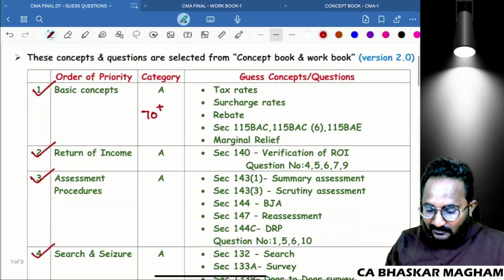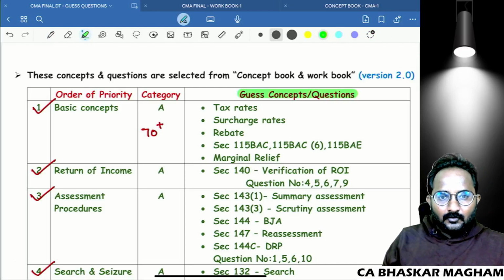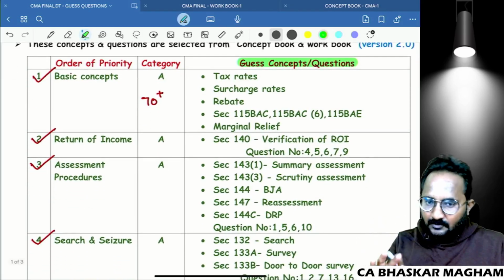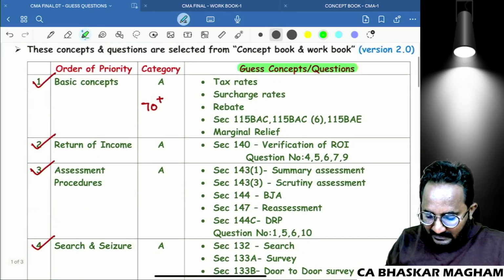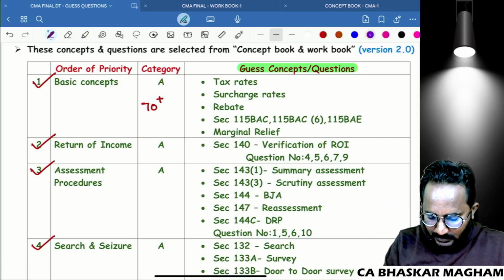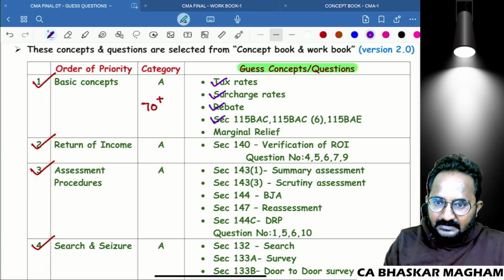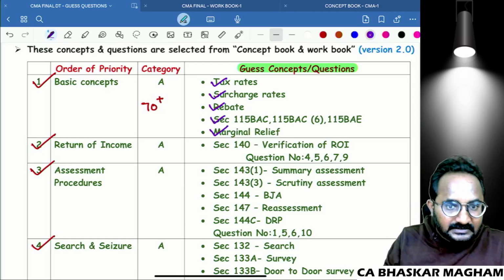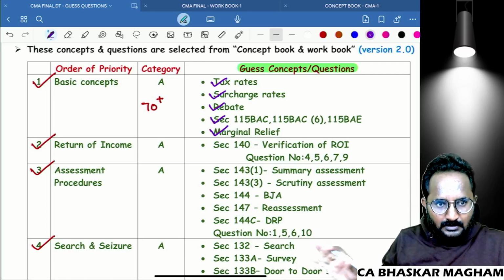Yes, I'm giving the guess concepts as well as guess questions also. First, whatever concepts I'm giving as bullet points, please refer to those concepts first. Then after, please solve all the problems, which means the questions I'm mentioning here. First, in the basic concepts chapter, please refer to the tax rate. After that, surcharge rate. Next, rebate. Next, section 115BAC, subsection 6, 115BAE, because these are amendments. And next, in some MCQs also, we can get questions from marginal relief. So just refer to these concepts. That's enough from the basic concepts.